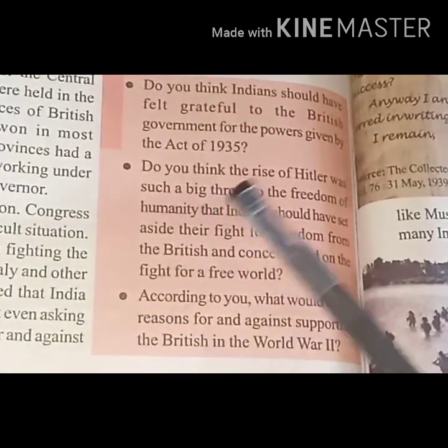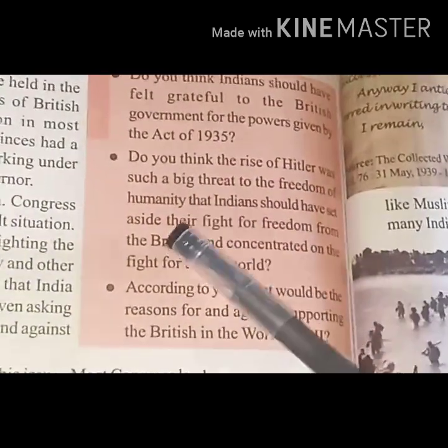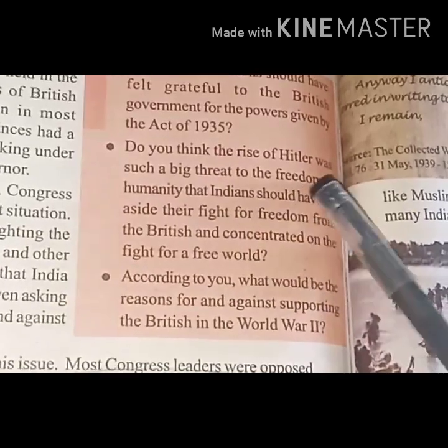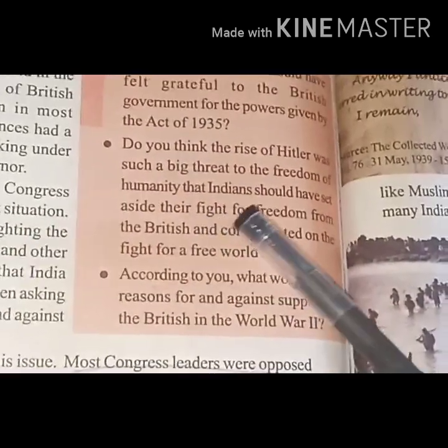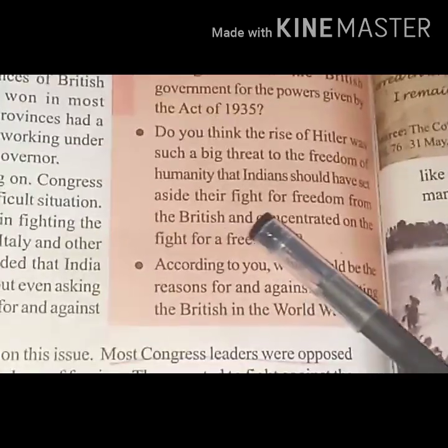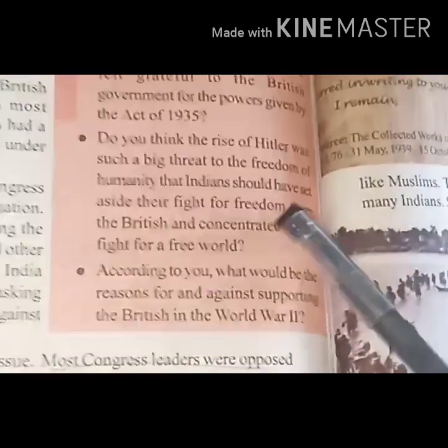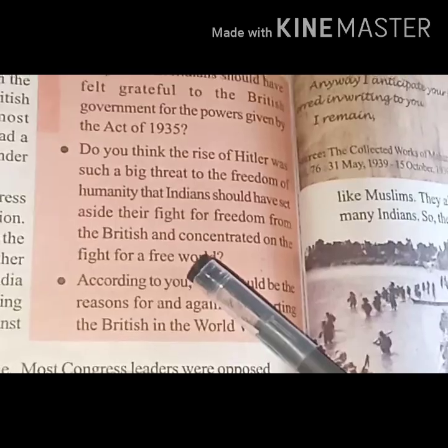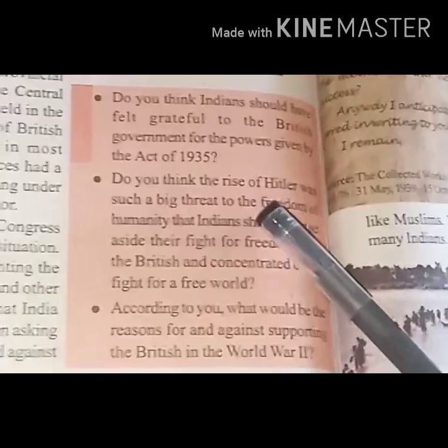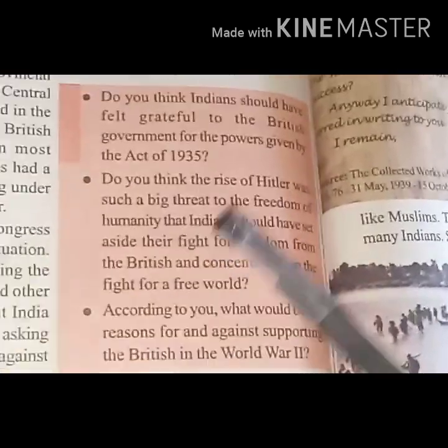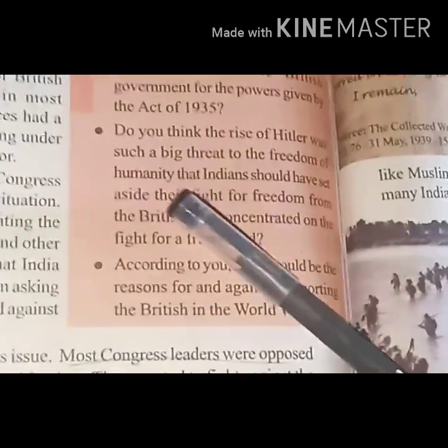Next, do you think the rise of Hitler was such a big threat to the freedom of humanity that Indians should have set aside their fight for freedom from the British and concentrated on the fight for a free world? Yes, the rise of Hitler was a big threat to the freedom of humanity.